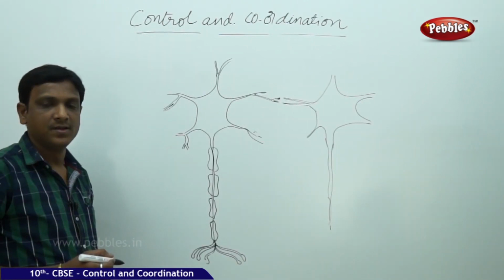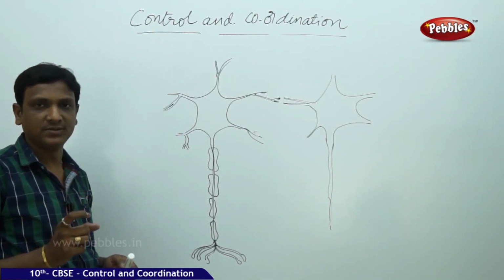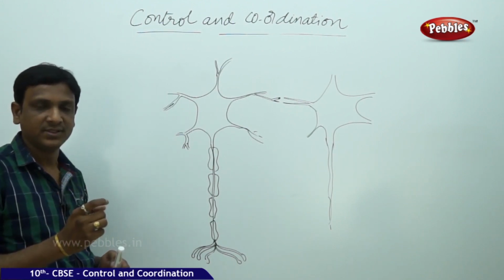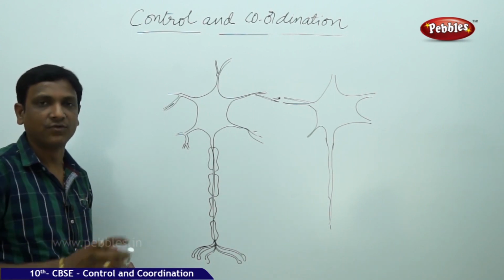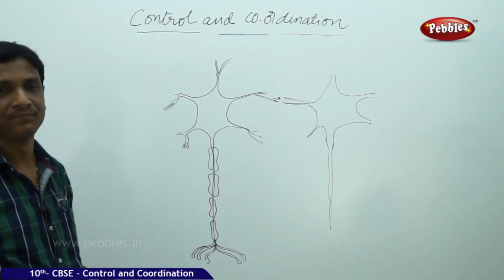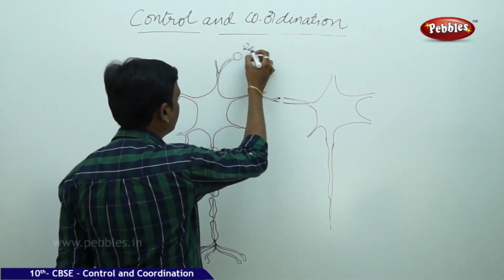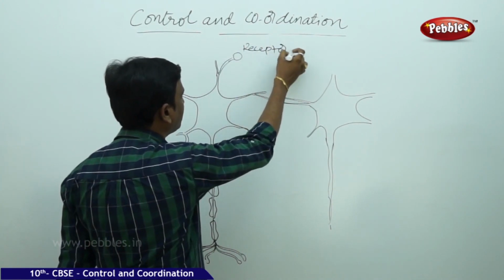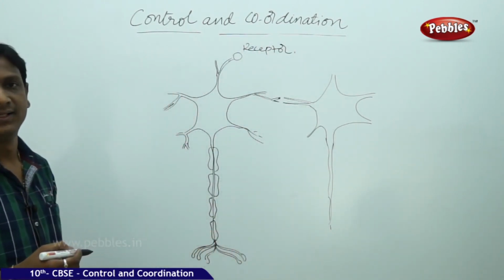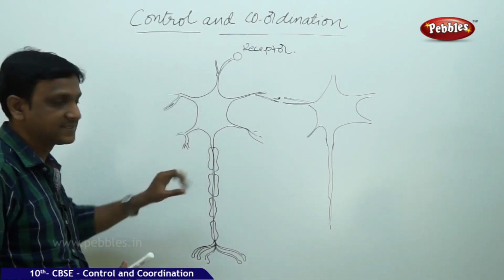Now, let us understand how the information that is received at the receptor is transferred to the other parts of the nervous system. Here we already discussed that a receptor is a specialized part of the dendritic tip of a nerve cell. The nervous system is made up of specialized cells called neurons.